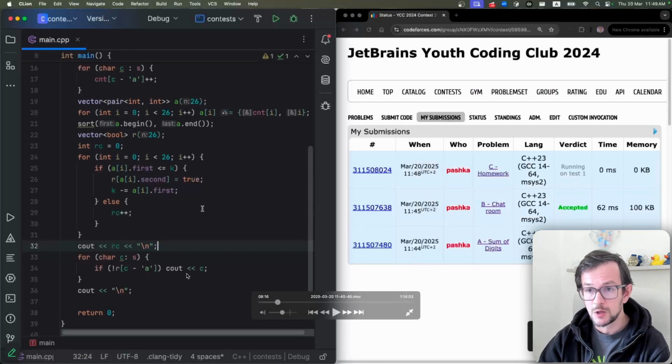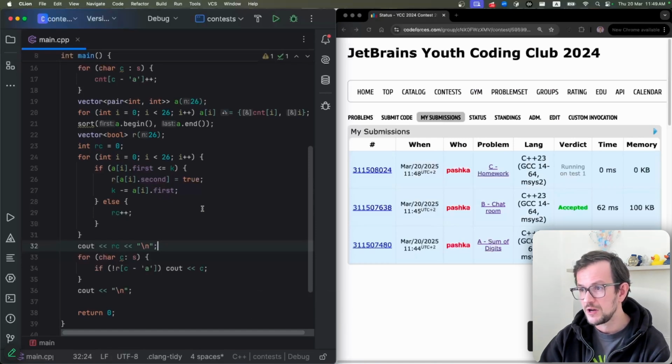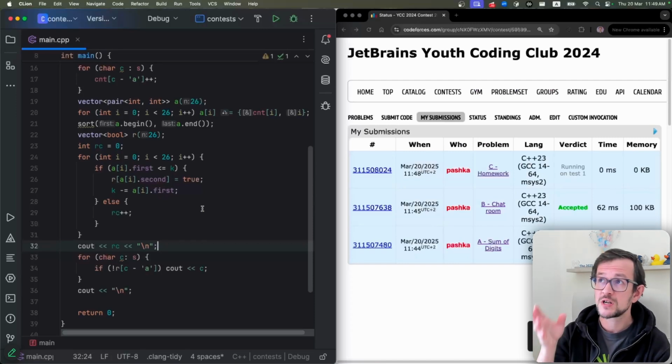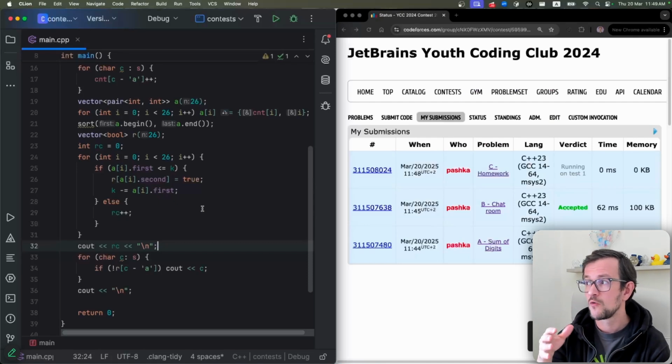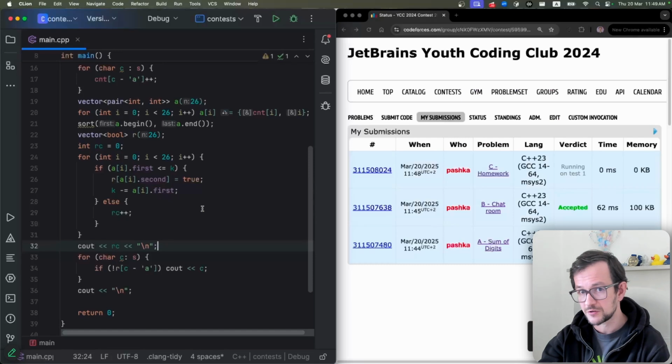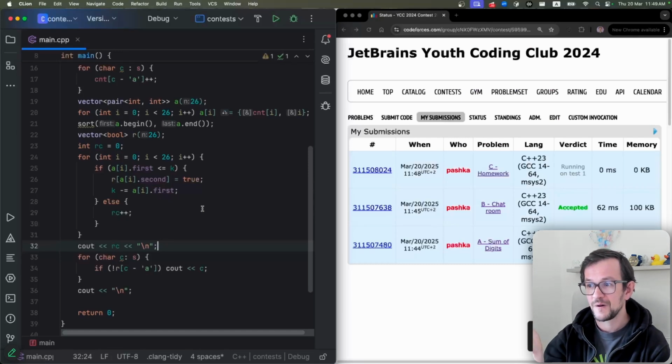Pretty straightforward problem. Again, the only intellectual part is this greedy algorithm. But in this problem, I think the greedy approach is kind of intuitively correct. So again, you need to transform your problem from removing some characters in such a way that the number of distinct characters is minimal, to the problem where you need to remove all equal characters such that the total number of characters removed is at most k. Okay? That kind of makes sense.